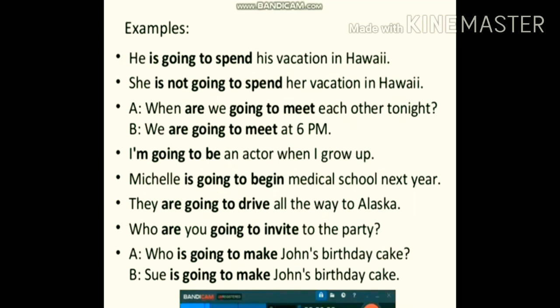He's going to spend his vacation in Hawaii. She's not going to spend her vacation in Hawaii. When are we going to meet each other tonight? We are going to meet at 6 p.m. I'm going to be an actor when I grow up. Michael is going to begin medical school next year. They are going to drive all the way to Alaska. Who are you going to invite to the party? Who's going to make John's birthday cake? Sue is going to make John's birthday cake. So these sentences show how going to is used in future tense, simple future.